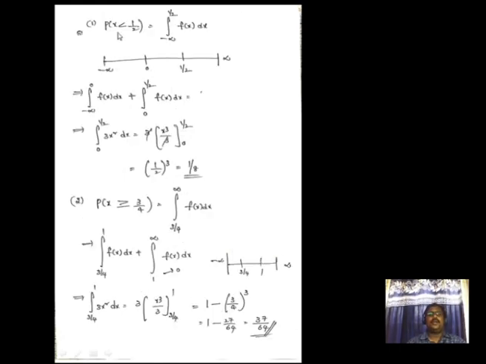Next we are asked to find x less than 1 by 2. Less than 1 by 2 means we have two cases: one is minus infinity to 0, plus 0 to 1 by 2. Then I got the answer 1 by 8. Next, x greater than or equal to 3 by 4. Greater than means up to infinity, that means 3 by 4 to 1 and 1 to infinity. The 1 to infinity value becomes 0. So this value becomes 3x square. On integration of x square, we get x cube by 3, that equals 1 minus 3 by 4 whole cube, which equals 37 by 64. So these are the problems on continuous, and these are the problems on discrete random variables.